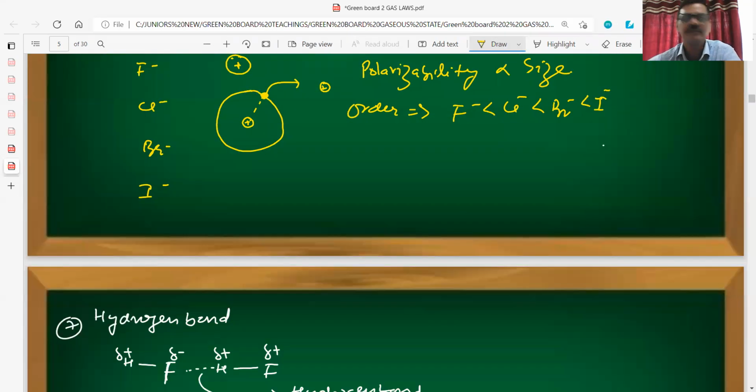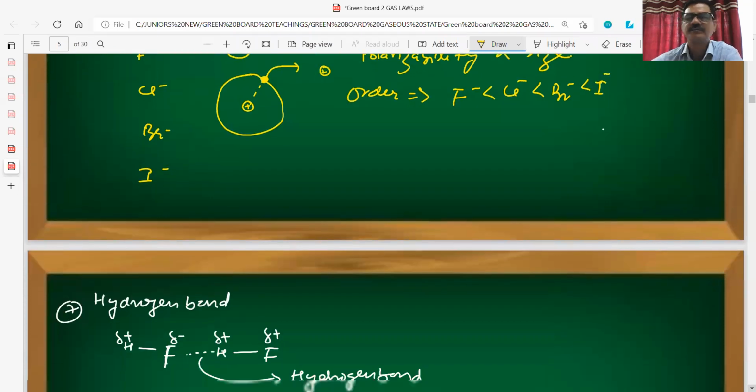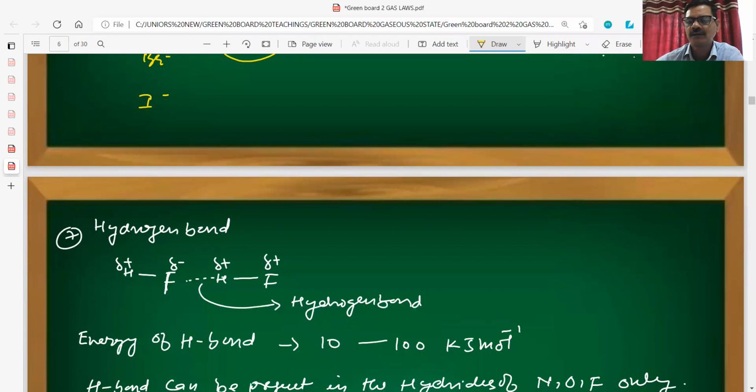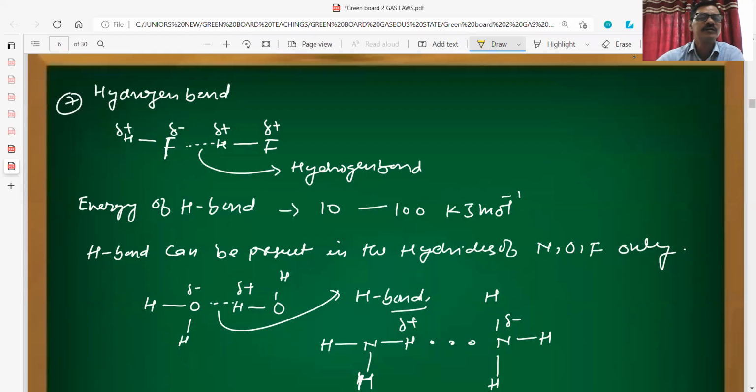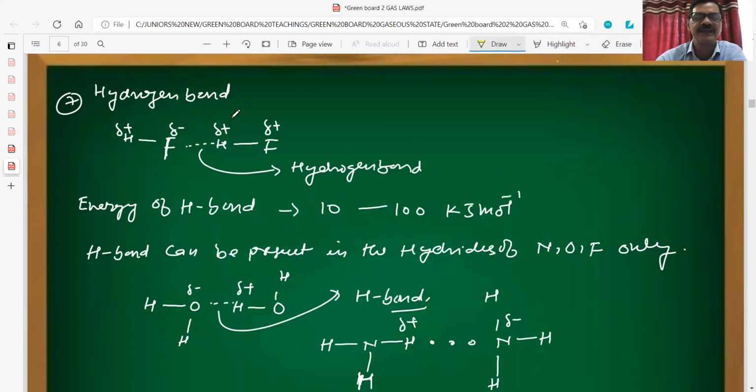After this, the other force of interaction is the hydrogen bond. This is also a type of dipole-dipole interaction, but it is a much stronger force of attraction. That's why we give it a different name. Its value will be in the range of 10 to 100 kilojoule per mole.